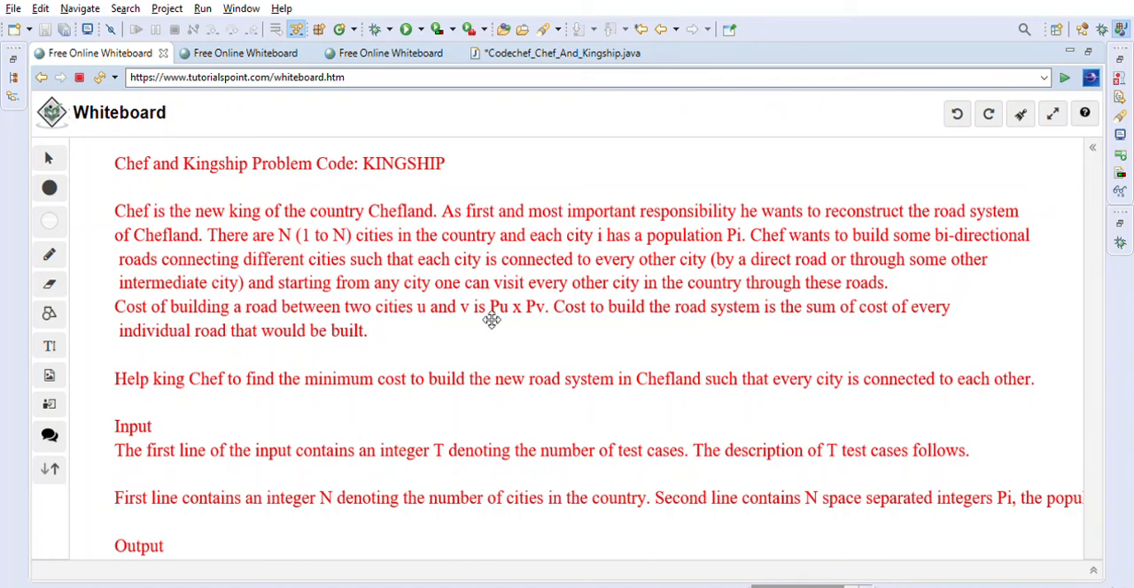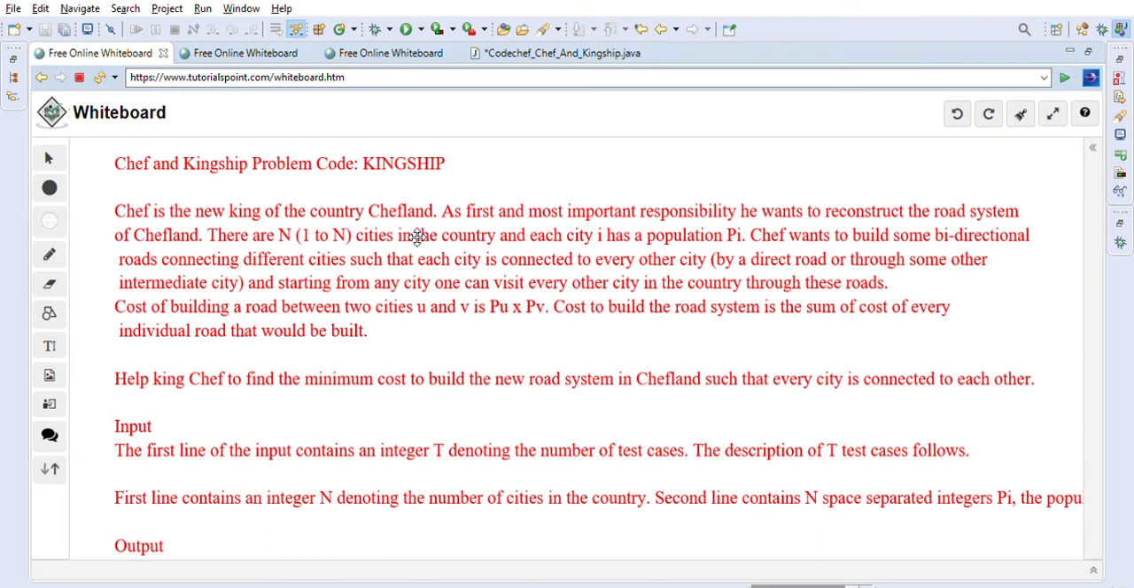Friends, welcome back. Today we are going to solve the problem Chef and Kingship. Chef is the new king of the country Chefland. As his first and most important responsibility, he wants to reconstruct the road system of Chefland. There are N cities, numbered 1 to N, in the country and each city i has population Pi.